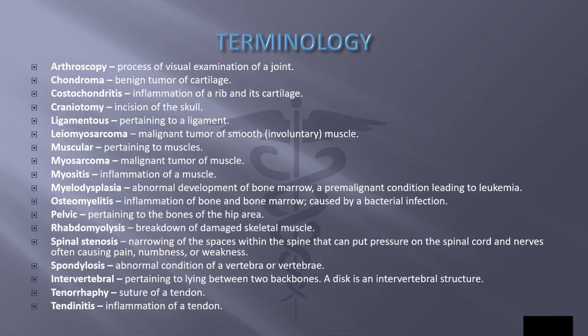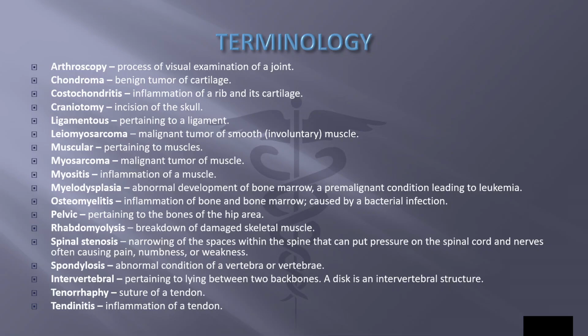Our terminology, our combining forms, meanings, and terms. First, we have arthro, which means joint. Arthroscopy is the process of visual examination of a joint. Chondro means cartilage. Chondroma is a benign tumor of cartilage.